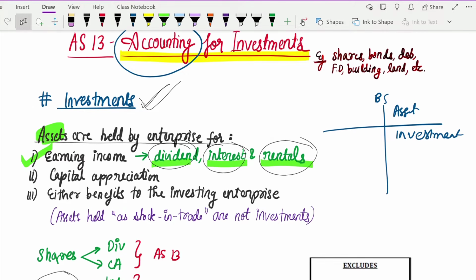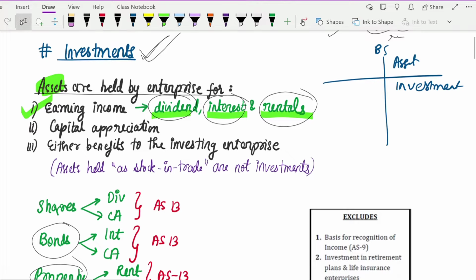A few examples for investments are your shares, bonds, debentures. From shares you get dividend, from bonds and debentures you get interest. From your FD, that means your fixed deposits, you'll also get interest. Then you have your building, land. From all of these you can earn your rentals. So these are the examples for investment. Whatever assets you earn income from will come under your investments.